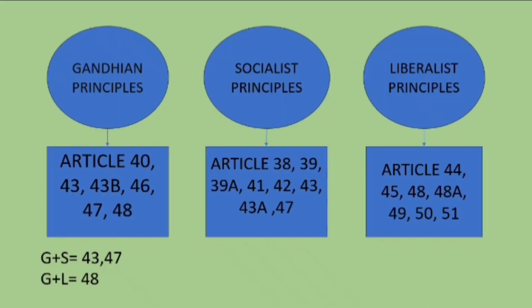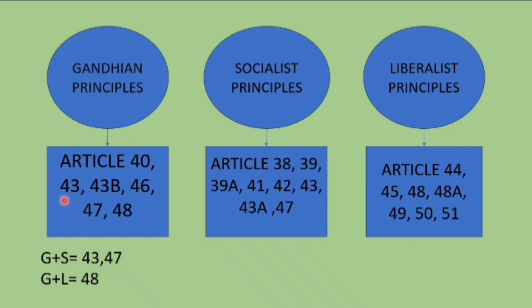they will ask questions like which article under the DPSP is Gandhian principle, which is socialistic principle, which is liberalist principle. For that you have to remember this chart. First of all, Gandhian principle, Article 40. What is about 40? 40 means it is organizing village panchayat and self government, right? That is a Gandhian ideology, so it comes under Gandhian principle. And what is 43? That is 43, you will have a T, that is